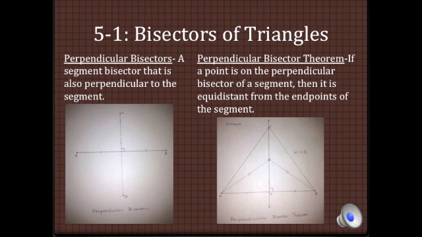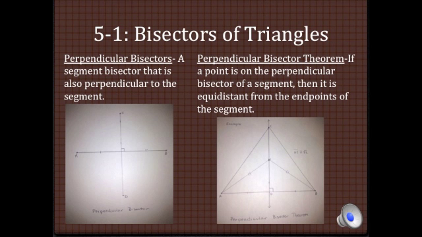A segment bisector is any segment, line, or plane that intersects a segment at its midpoint. If a bisector is also perpendicular to the segment, it is called a perpendicular bisector. In Figure 1, you can see that CD bisects AB at its midpoint at a perpendicular angle.